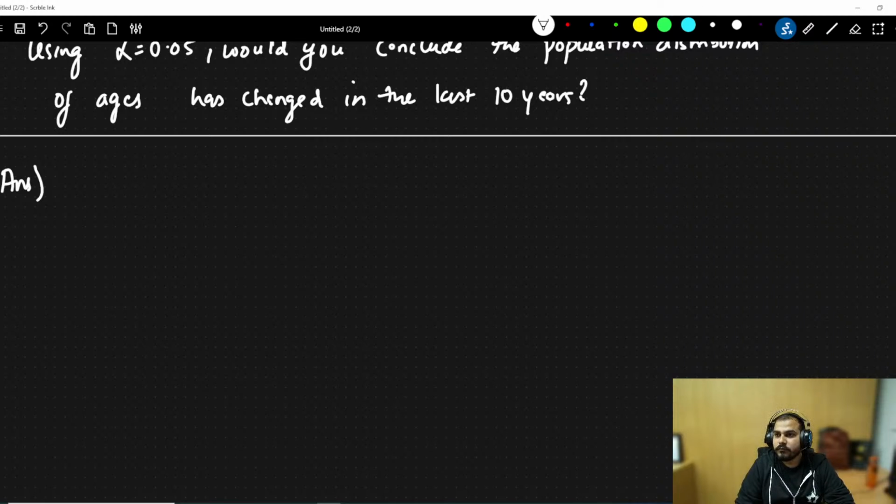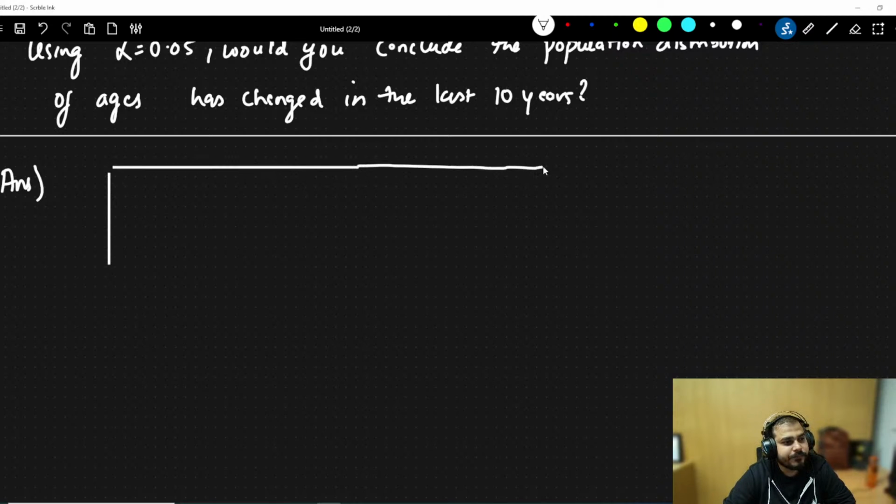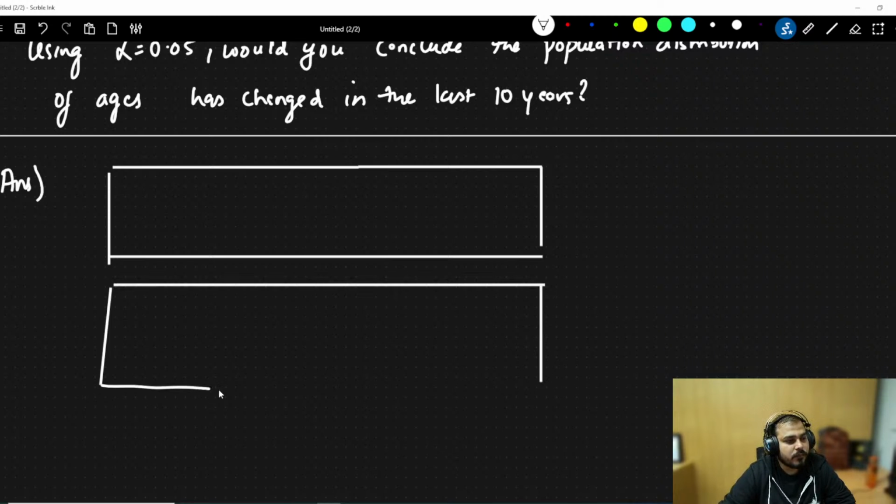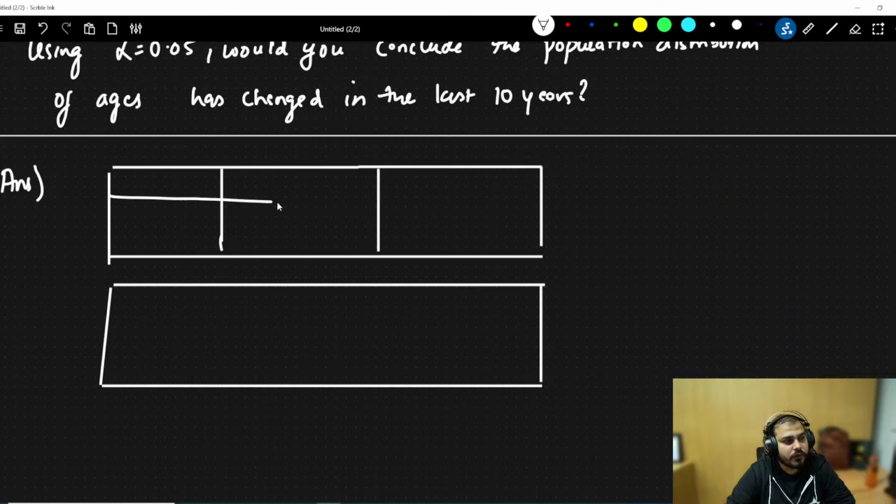Okay. So the first step, as usual, let's go ahead and make two tables first of all. So this is my first table. This is my second table. Because this table will play a very important role, guys. The first table basically has the population information. So I'm just going to draw it over here.